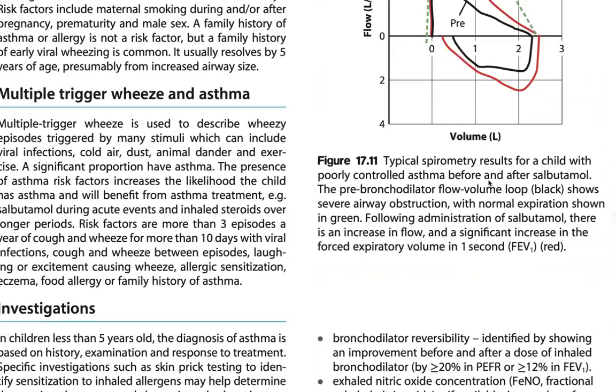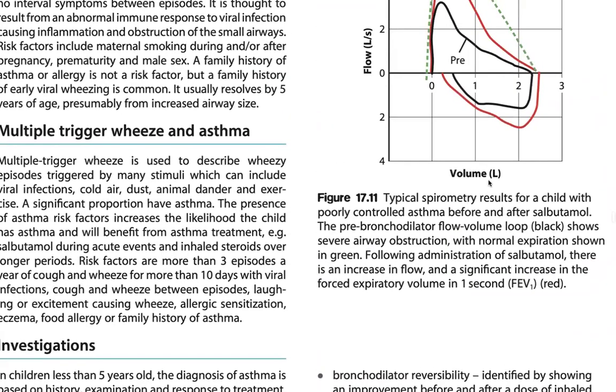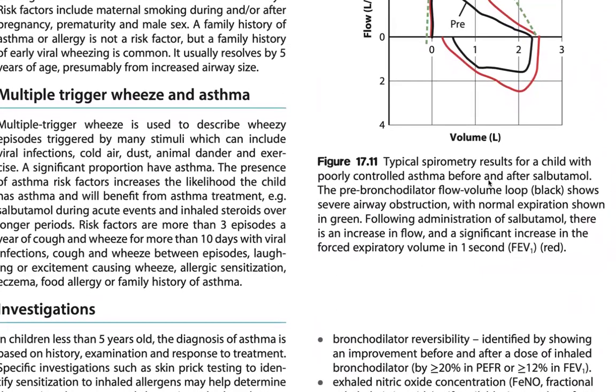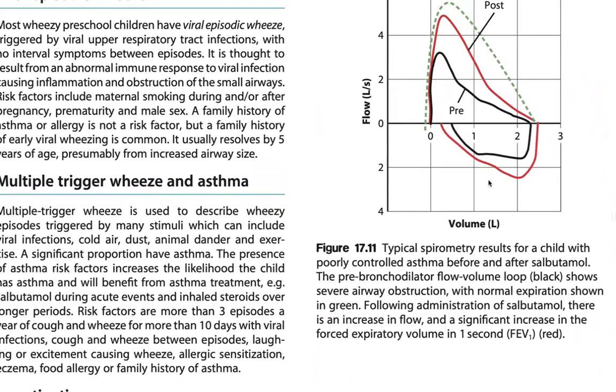The typical spirometry in poorly controlled asthma before and after salbutamol bronchodilator: flow-volume loops are given in black, which show severe obstruction, with normal respiration shown in green. Black shows pre- and then post-salbutamol.